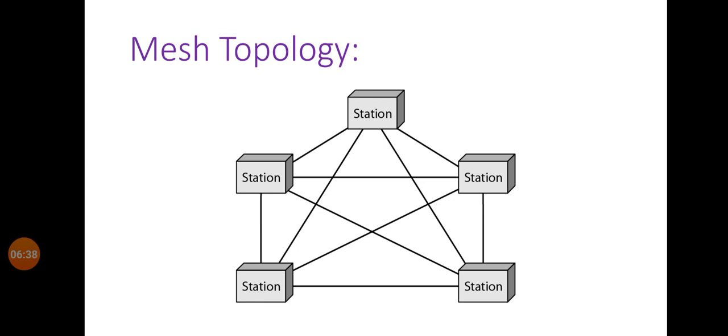So a separate connection for data from station 1 to station 2 and a separate connection for data from station 2 to station 1 is necessary. So total connections we need are 20 connections.